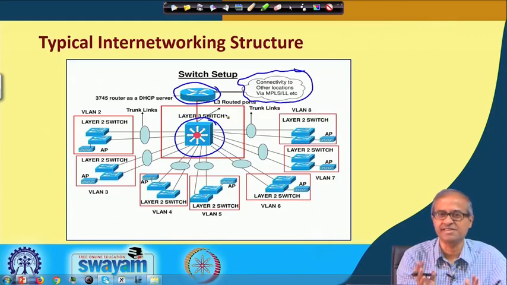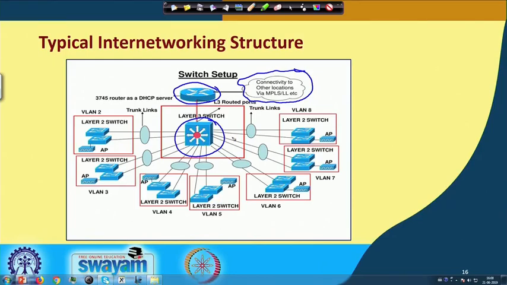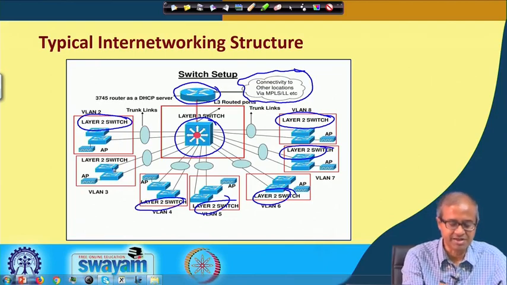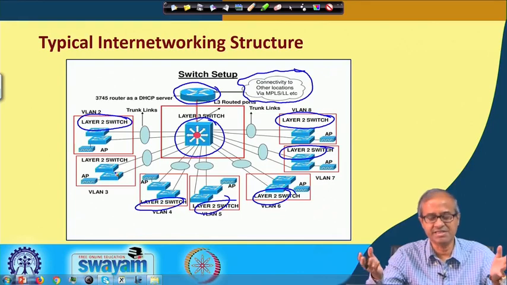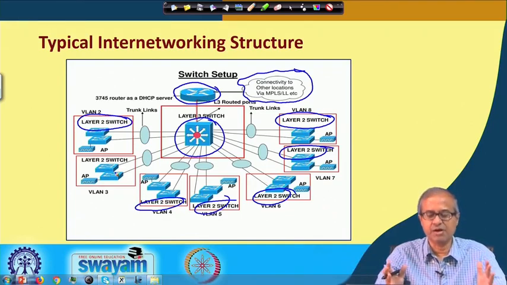Layer 3 switch is very similar to a router. This is internal to your organization, and in the different sections of the departments, you can have smaller switches. These are the layer 2 switches, and the hubs I am not showing. Under these you can have hubs, and finally, you can make connections to the actual individual computers or the nodes. So, this is how a typical network looks.